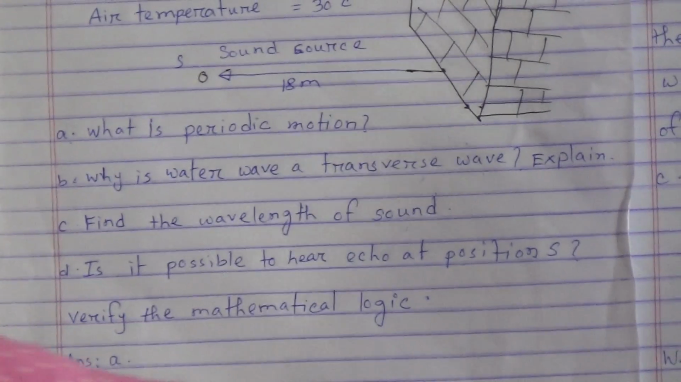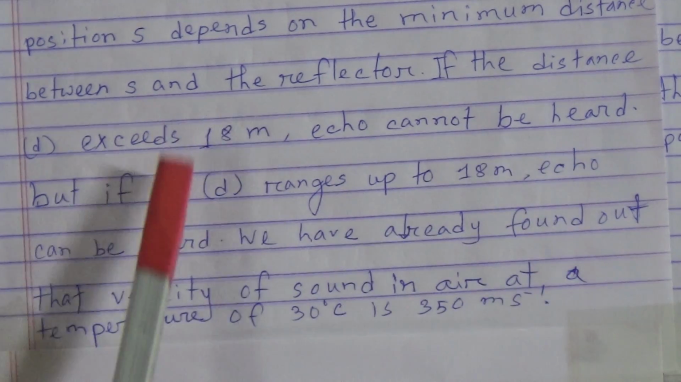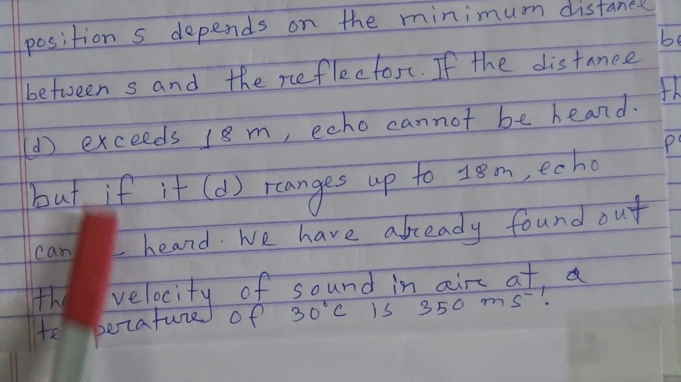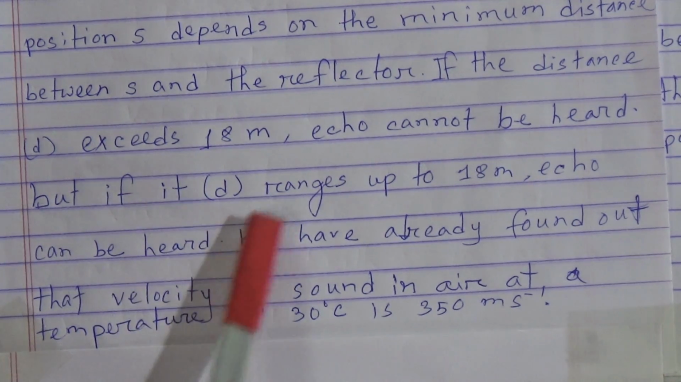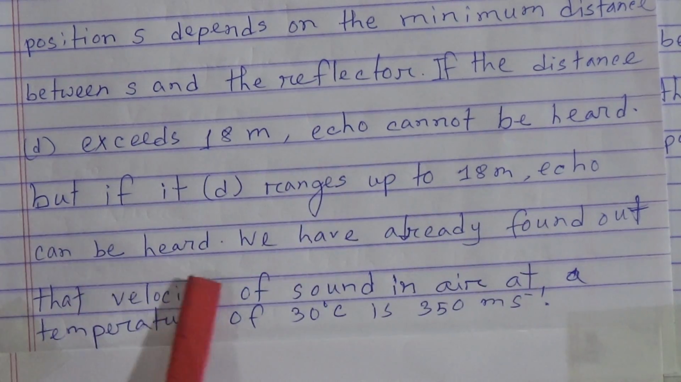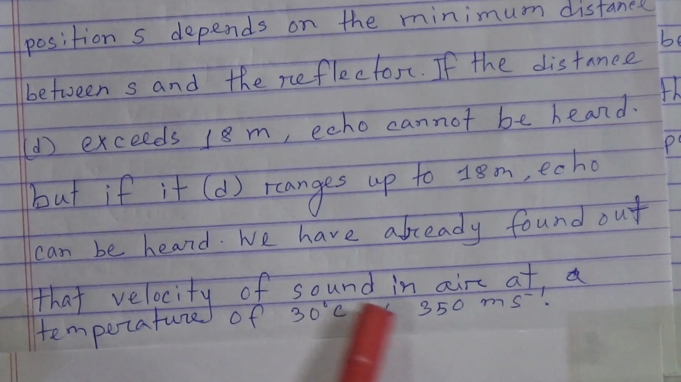Now come to number D. Is it possible to hear echo at position S? Verify the mathematical logic. My dear students, see, it says if the distance is less than 18 meter, echo cannot be heard, but if the distance ranges up to 18 meter or more, echo can be heard. We have already found out that the velocity of sound in air at a temperature of 30 degrees centigrade is 350 meter per second.